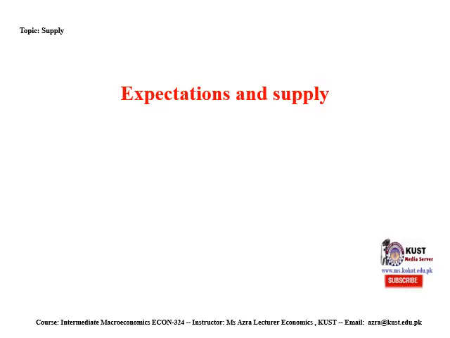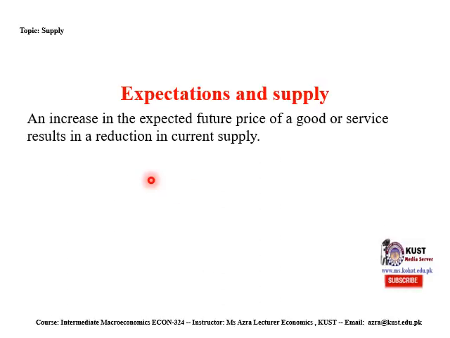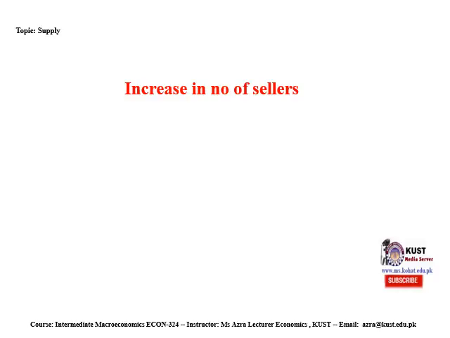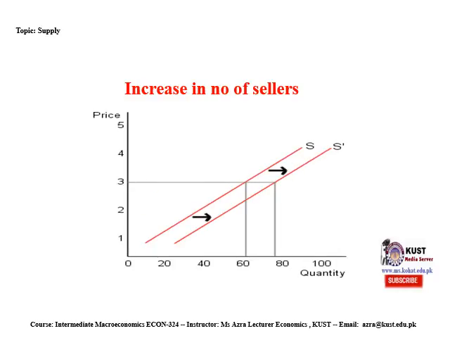Expectations and supply. An increase in the expected future price of a good or service results in the reduction in current supply. Increase in number of sellers. You can see that here, due to the increase in quantity supplied, supply increases from 40 to 60, 60 to 80, 80 to 100, as there is also an increase in the number of sellers in the market.